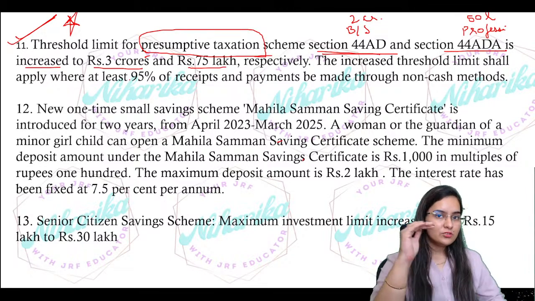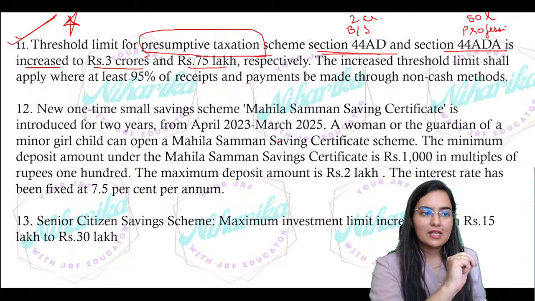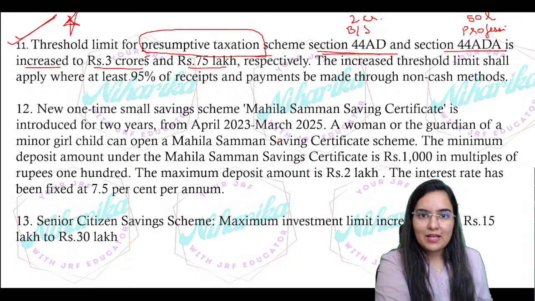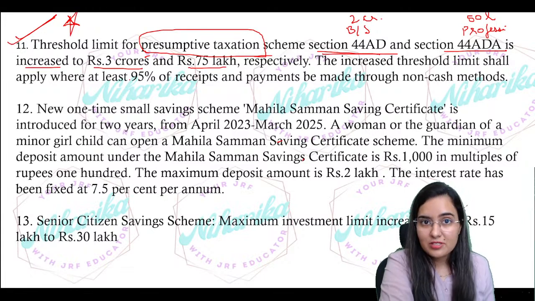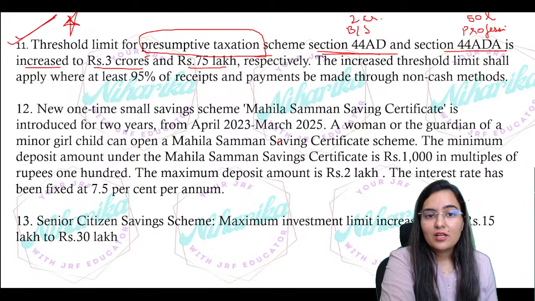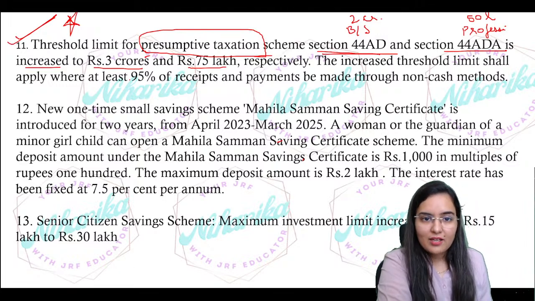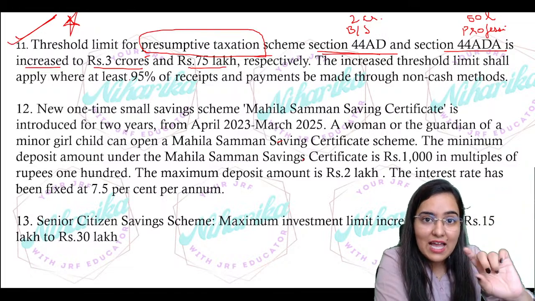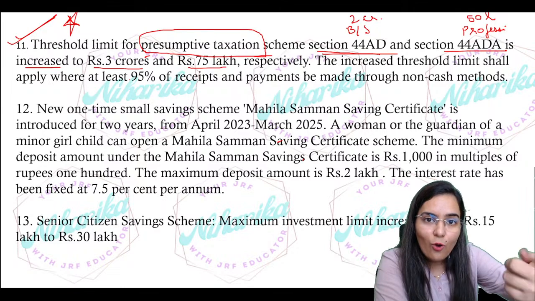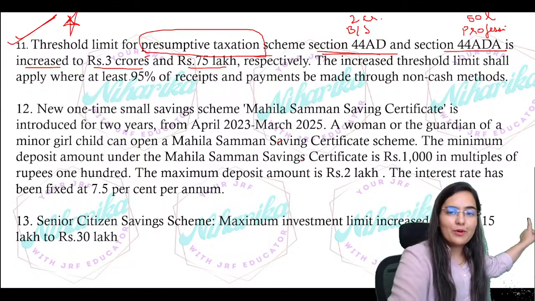The increased threshold limit shall apply at least. Now, the threshold limit means you will be paying income tax at a very low rate, only at the presumptive rate. You will be doing presumptive taxation. So there is a condition: at least 95% of your business receipts and payments should be through your bank account.